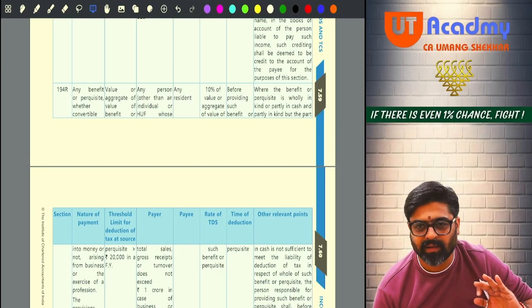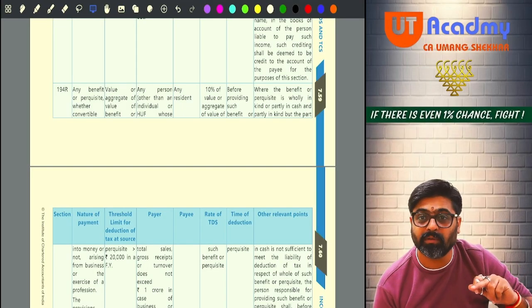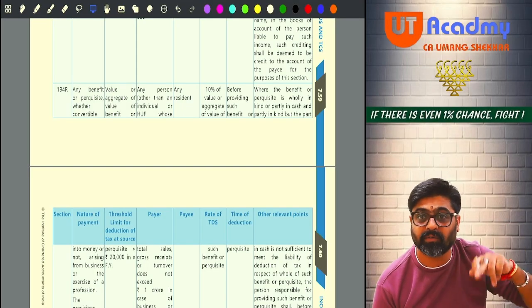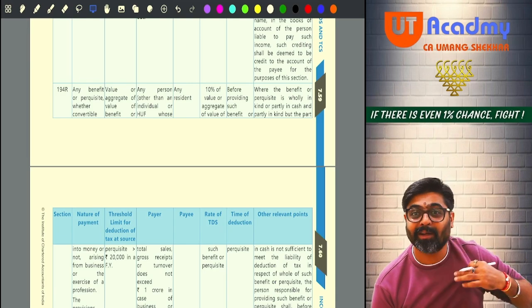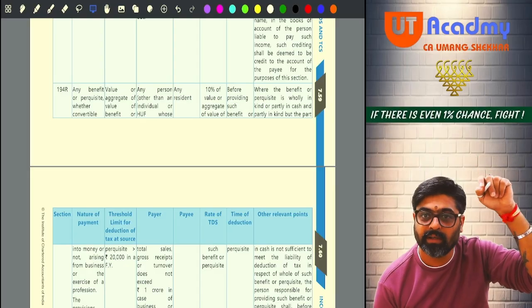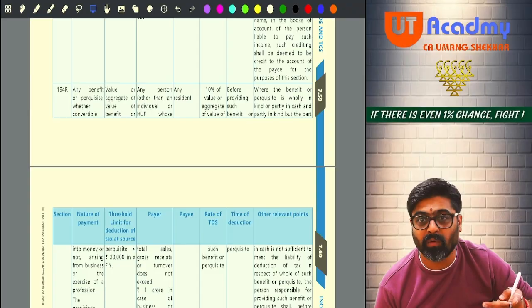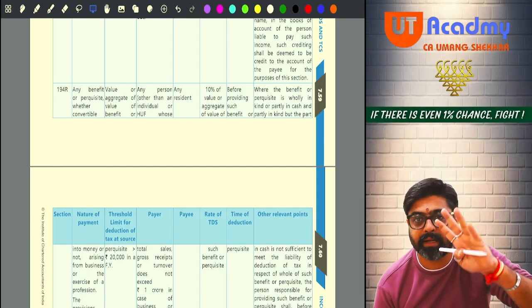Understanding? But if that person has not deposited the tax, then it will be assumed that whatever benefit you have released is after TDS. So we will recover that TDS from you, just like the cross multiplication we did for winnings. That same type of cross multiplication will happen here. But the rate of TDS now will not be 30%, it will be only 10%.